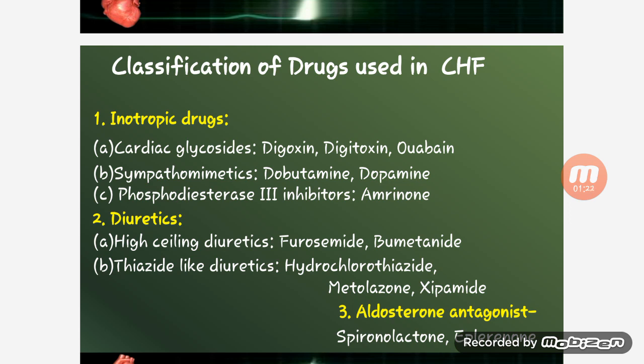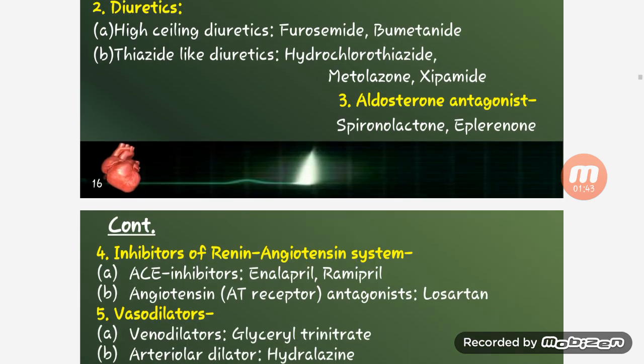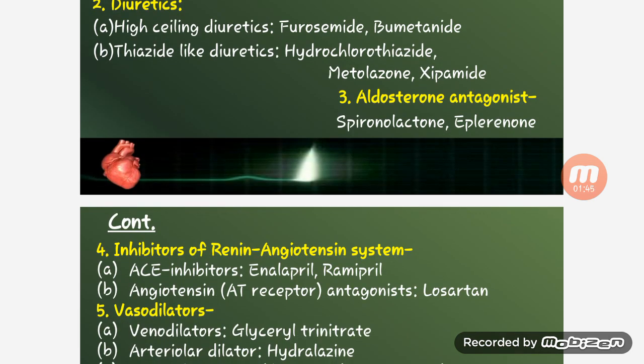Phosphodiesterase 3 inhibitor is amrinone. Second is diuretics. First is high ceiling diuretics, furosemide, bumetanide. Thiazide-like diuretics are hydrochlorothiazide, metolazone, xipamide. Third is aldosterone antagonists, spironolactone and eplerenone.